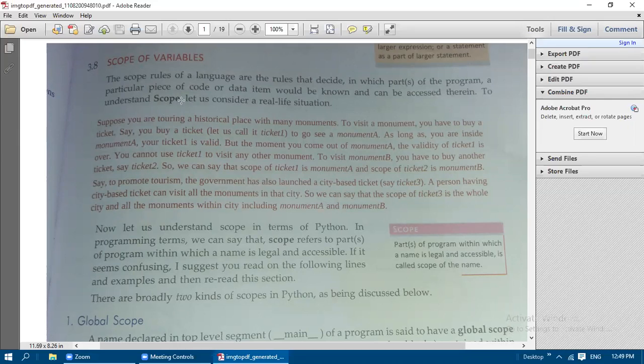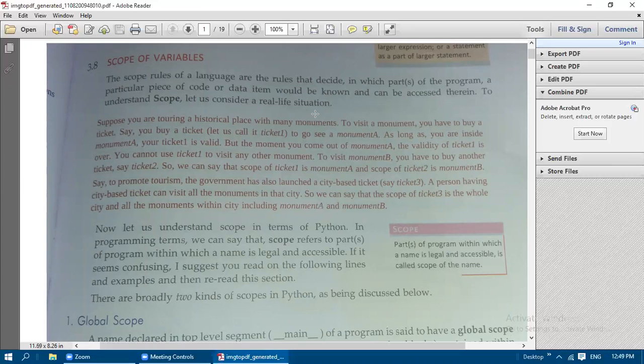Okay, the scope rules of a language are the rules that decide in which part of the program a name is accessible. Why do we need to go for the scope rules? Because we need to know in which part of the program a particular piece of code or data item would be known. One particular piece of code, that is programming code, or any value is known as a data item. So any data item or a particular piece of code would be known and can be accessed therein. So in which part it is going to be known to everyone, and from which part we can access it.